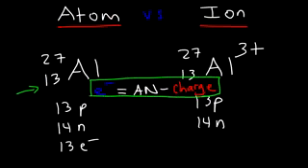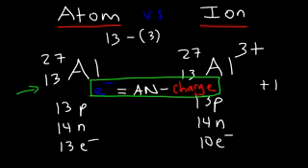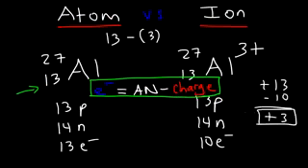So in the case of the aluminum atom, it's 13 minus a charge of 0, so that's why we got 13. Now, in the case of the aluminum ion, it's going to be the atomic number of 13 minus the positive 3 charge, so there's 10 electrons. And it makes sense. Each proton has a charge of 1, so there's 13 protons. That's the net charge of plus 13 in the nucleus. Each electron has a charge of minus 1. There's 10 of them. If we add these numbers, this will give us a net charge of positive 3.